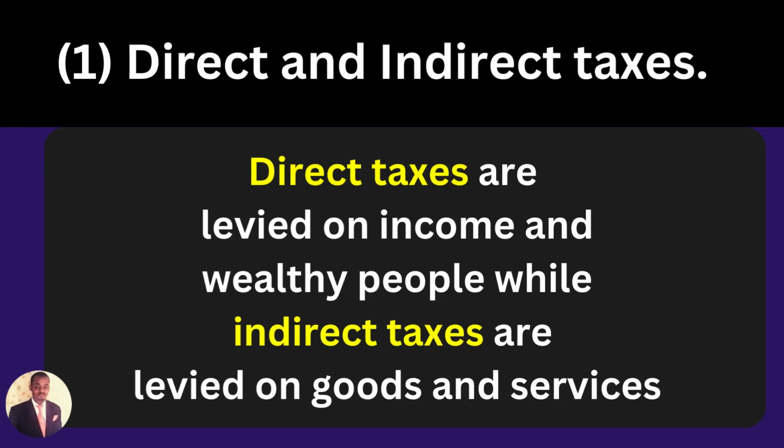While indirect taxes are levied on goods and services, meaning that when you buy a product in the market, for example, there is already a tax on that product. When you buy a drink, there's a tax on that drink. When you buy mineral water, there is a tax on the mineral water. That is how indirect taxes function.